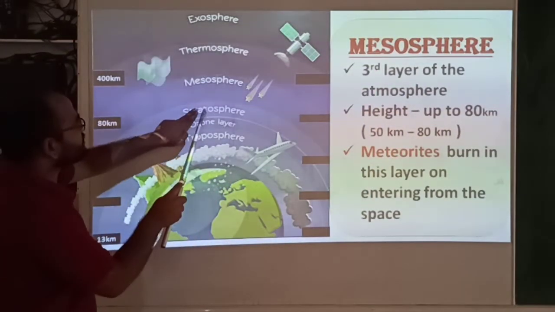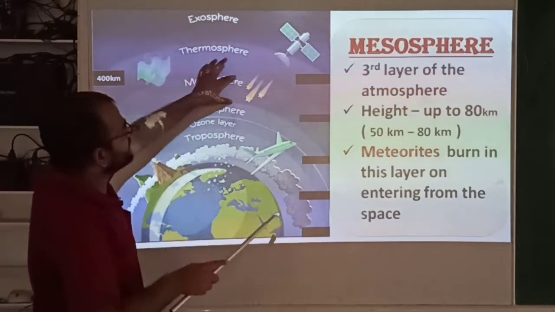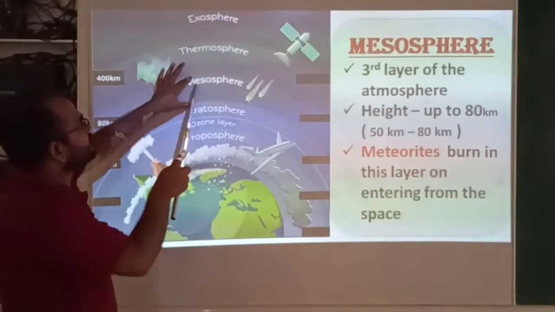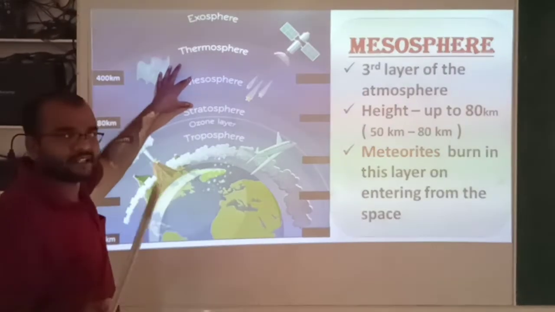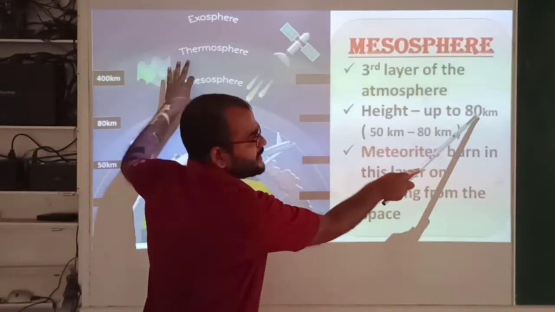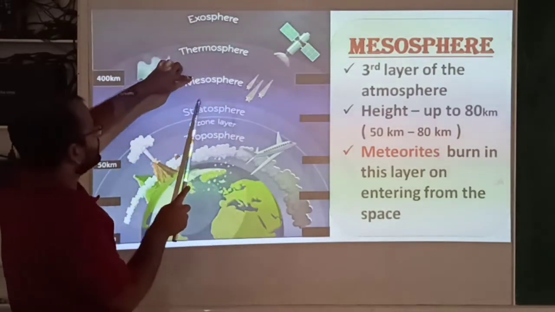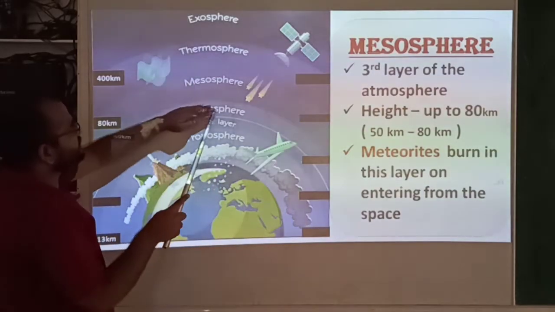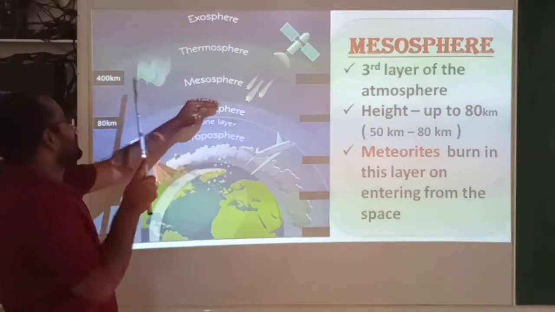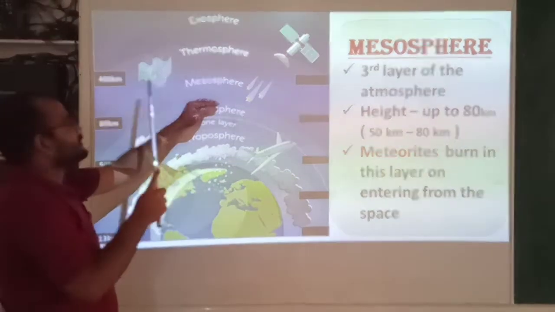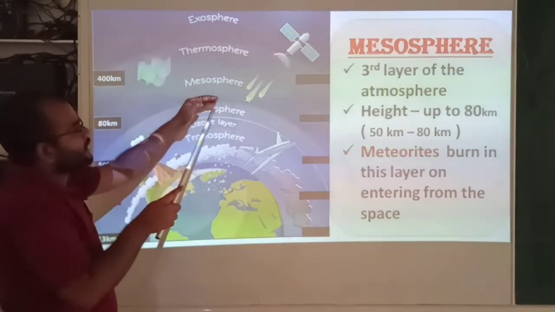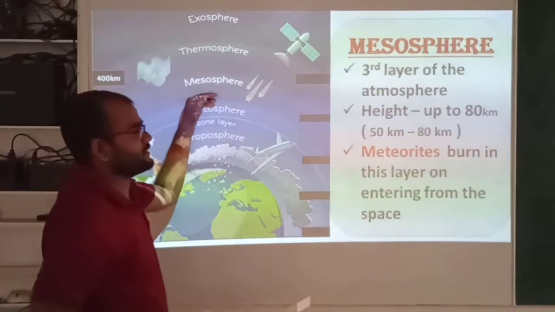See here, after the stratosphere you can see the mesosphere. This is the third layer of the atmosphere. From here to here is up to 50 kilometers, and above 50 kilometers this layer is present, and it extends up to 80 kilometers.